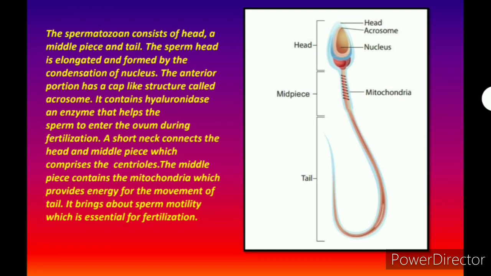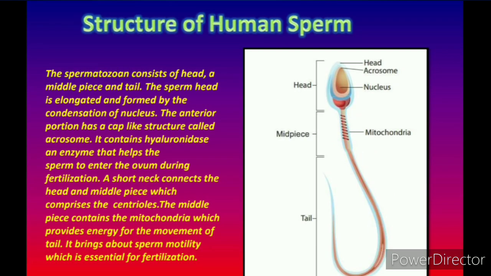Now we move to the structure of human sperm. They always ask this diagram as a 3-mark question, or they will ask for the labeling of the structure, or they may ask for the function of the parts present in the human sperm. Human sperm consists of 3 parts: head, midpiece, and tail. Now, the midpiece consists of numerous mitochondria. Mitochondria are essential for energy, and the tail is for the purpose of motility, or the movement of sperm over the female body.